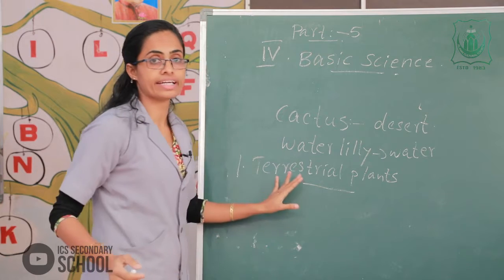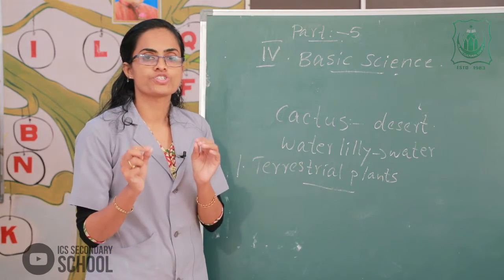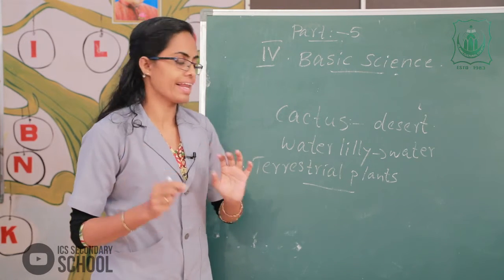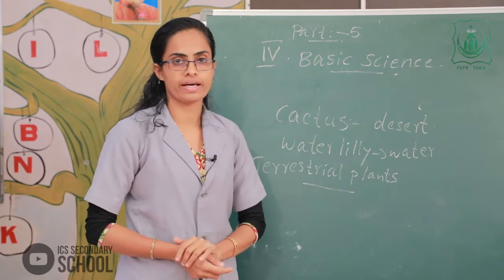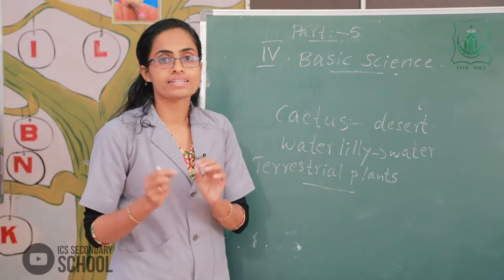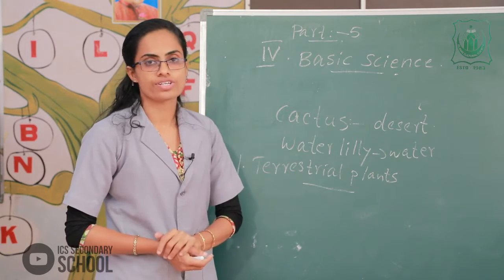You know terrestrial plants. What is terrestrial? Terrestrial means to live on land. Then what is terrestrial plants? The plants that grow on land, that is called terrestrial plants.